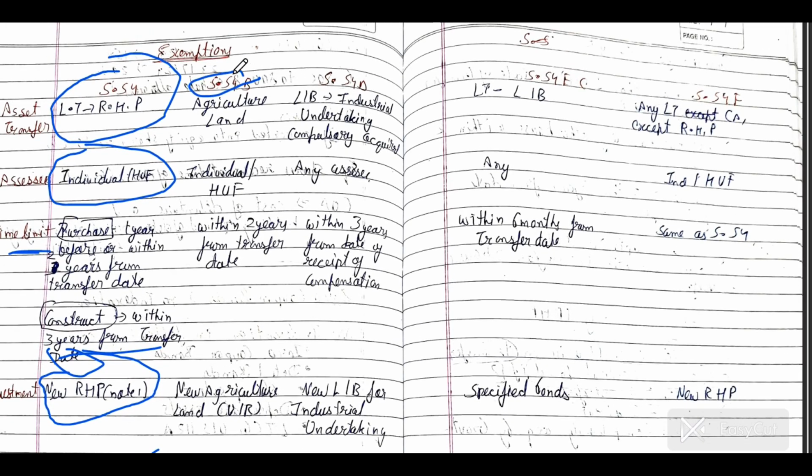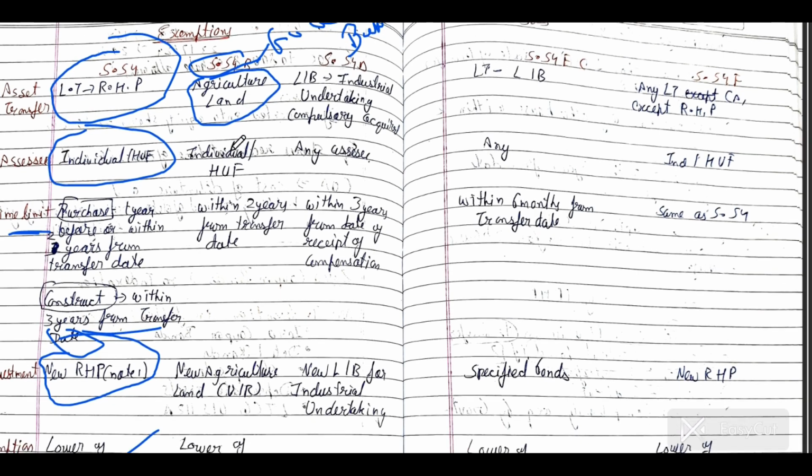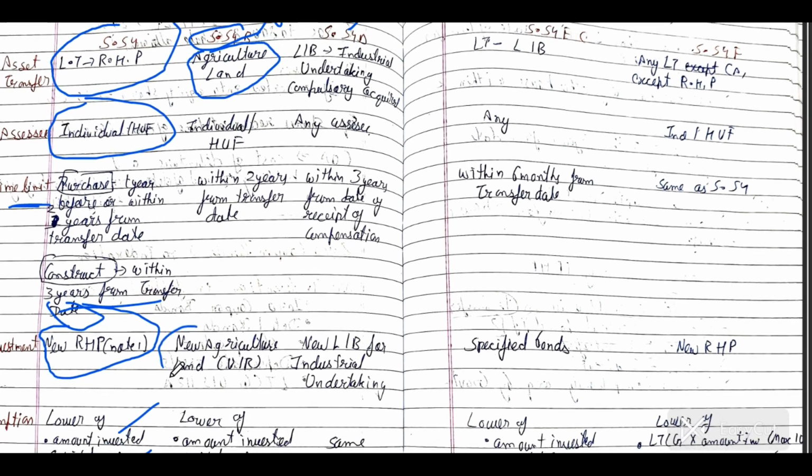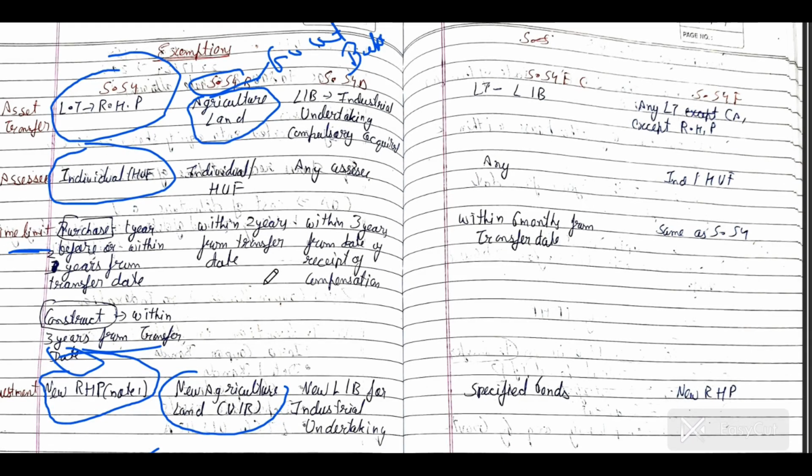Then section 54B. How can you remember this? B for bakri, like the goat. English students call it goat; we call it bakri. Section 54B, bakri. Bakri means agriculture. It is related to agriculture. So you are transferring agriculture land, and you have to acquire new agriculture land, whether in an urban area or rural area. Section 54B, B for bakri. It is related to agriculture land, and the assessee will be an individual.